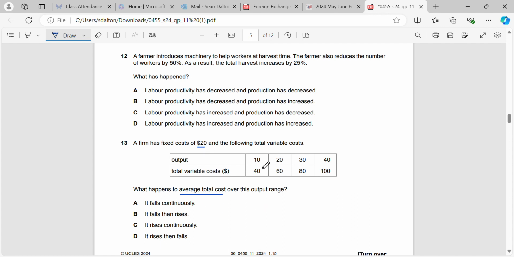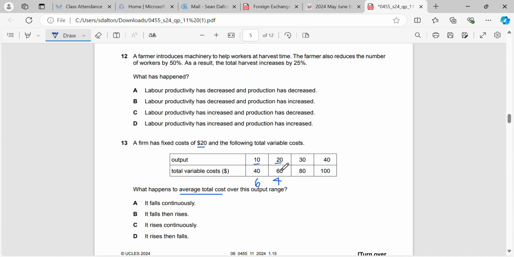If we have 10, 40, 20, 40 plus 20 is 60. 60 divided by 10 is an average total cost of 6 for a unit of output for 10. When it's 20, 60 plus 20 is 80. 80 divided by 20 is 4.